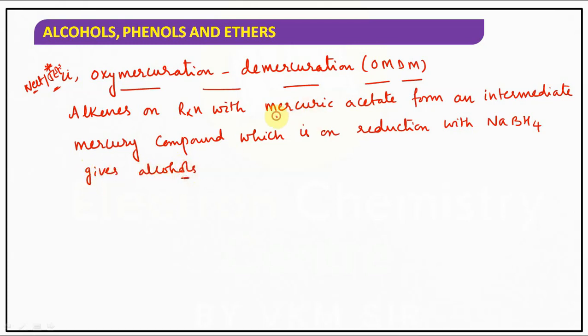First of all, it should be treated with mercuric acetate, followed by reduction with NaBH4. Reduction with NaBH4 will give you the alcohols, children.